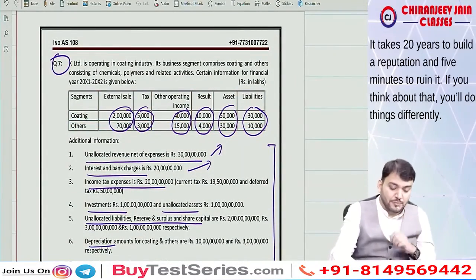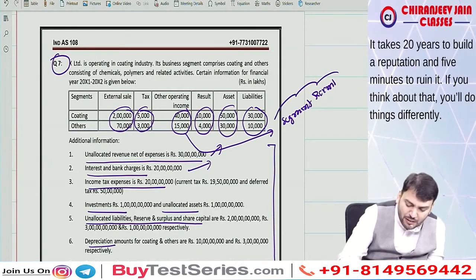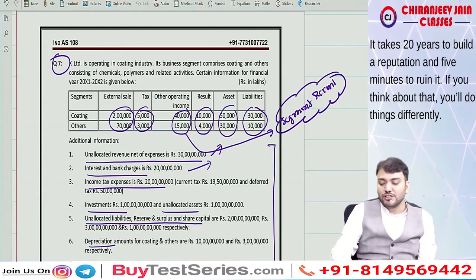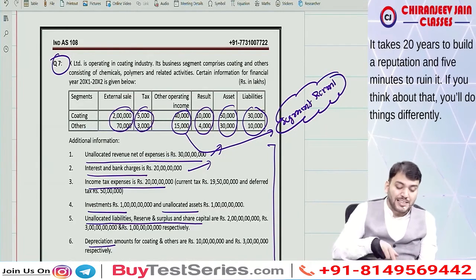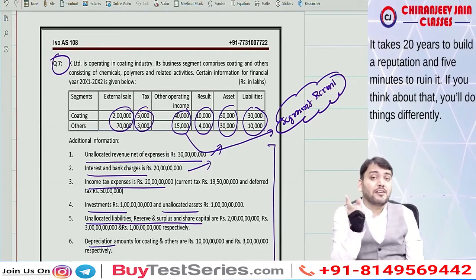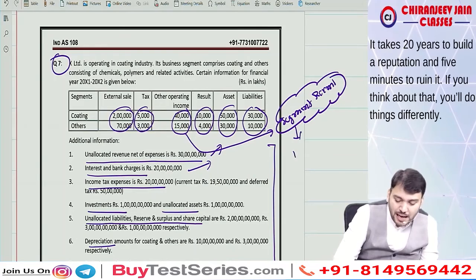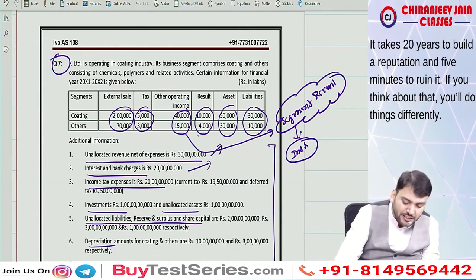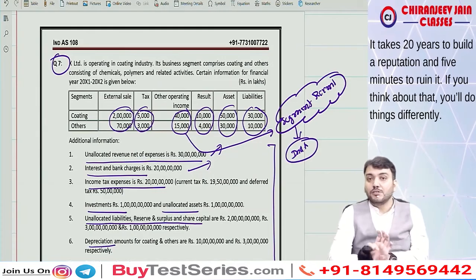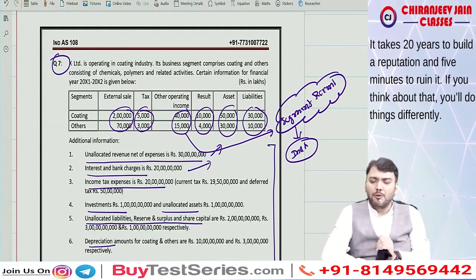One thing we have assumed is that other operating income is a part of segment revenue, because they have written operating and they have given it segment wise, so this also needs to be taken. Other income is not revenue, but operating income can be revenue. They have said segment revenue, so we assume this is a part of revenue. You can write that as per Ind AS 115 this is considered revenue, therefore it is included. Other income is not included; revenues are included. Understood?